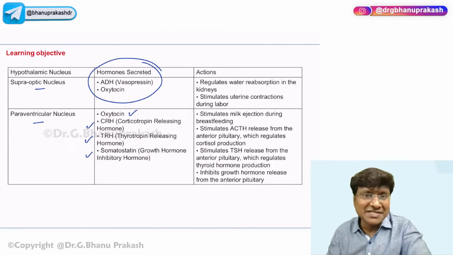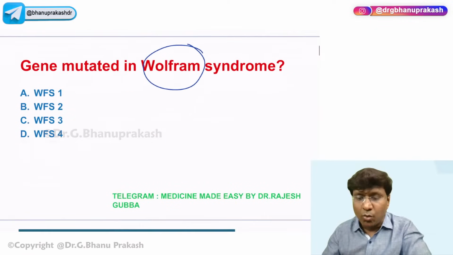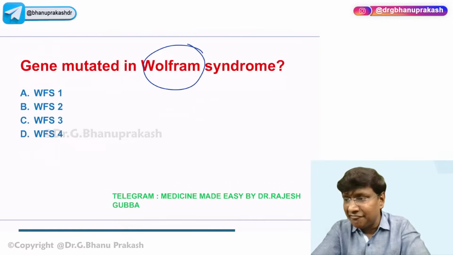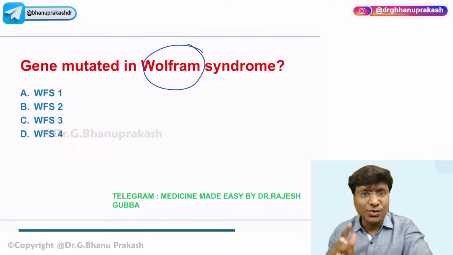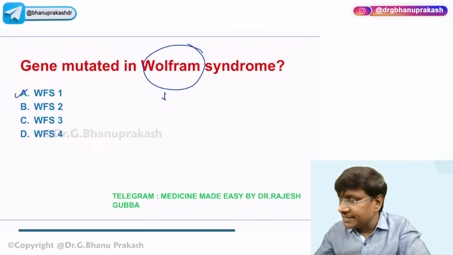Now in diabetes insipidus, we have a form of central diabetes insipidus, which is nothing but Wolfram syndrome. Can anyone tell me what is the gene that is being mutated in patients with Wolfram syndrome? It is exactly a half-minute question. Excellent. So what exactly is Wolfram syndrome? The gene that is being mutated in Wolfram syndrome is WFS1.